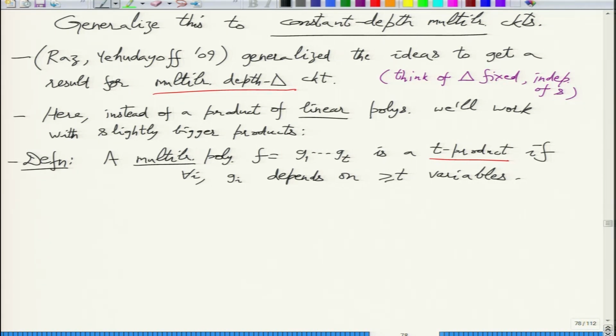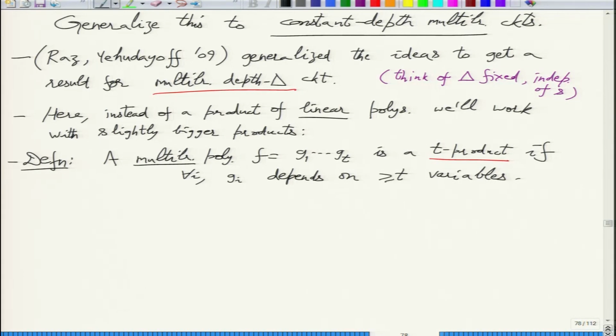So G1 to Gt basically partition the variable set X, and each of these parts is at least t, and there are t factors. So in particular n should be at least t square. So when we talk about a t product, we cannot say anything more than a square root n product.